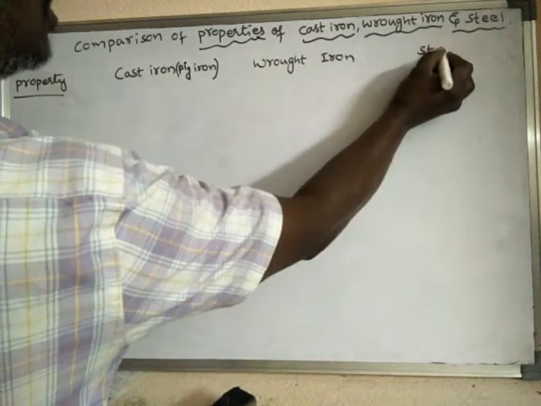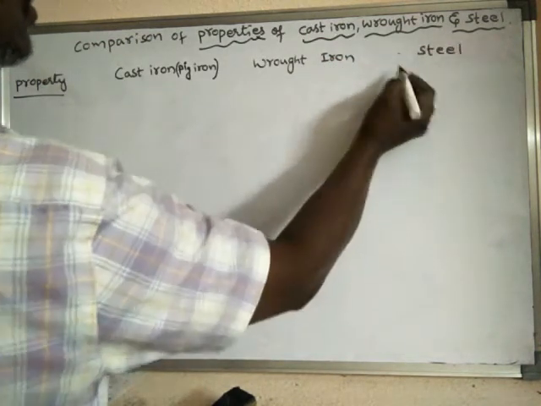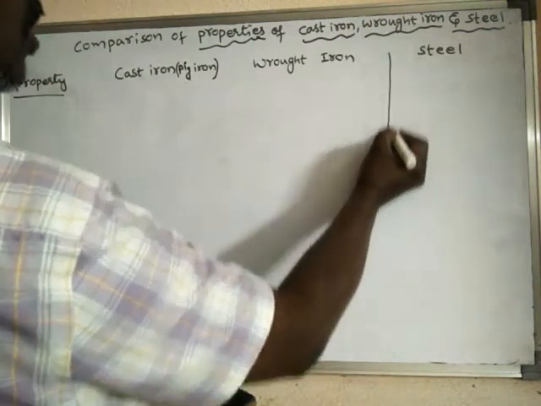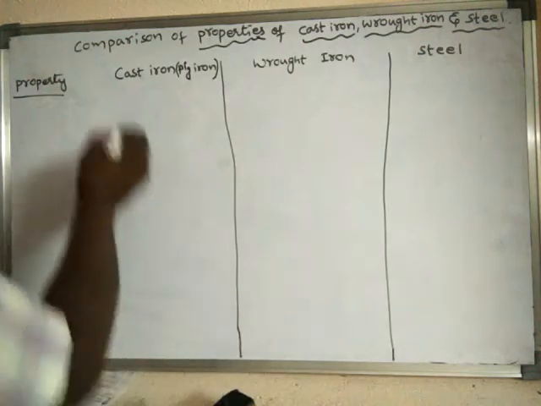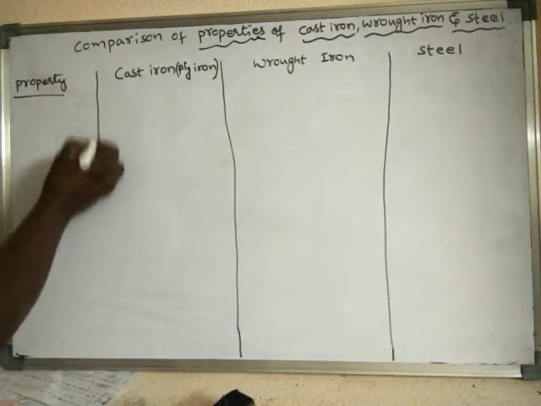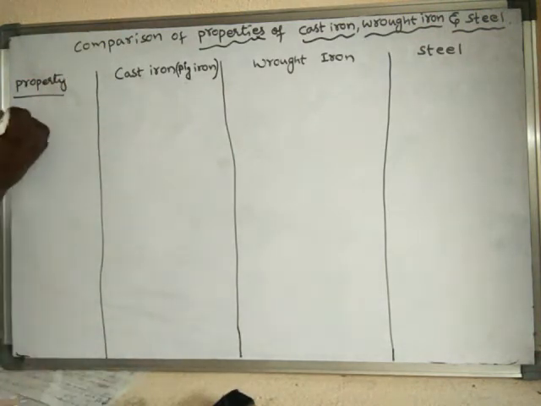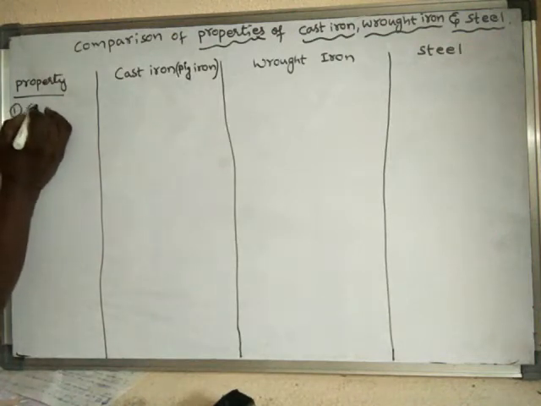Here the properties are compared. The first property is carbon content, the percentage of carbon.